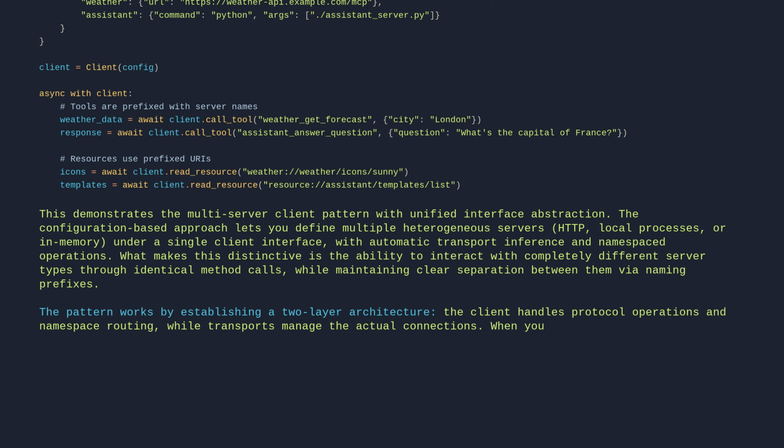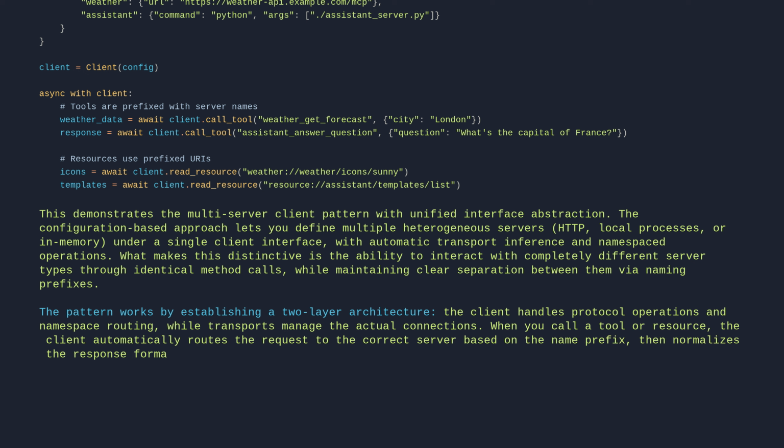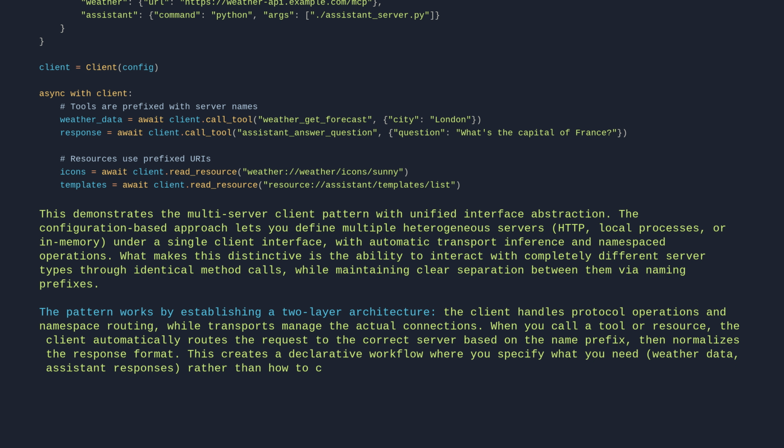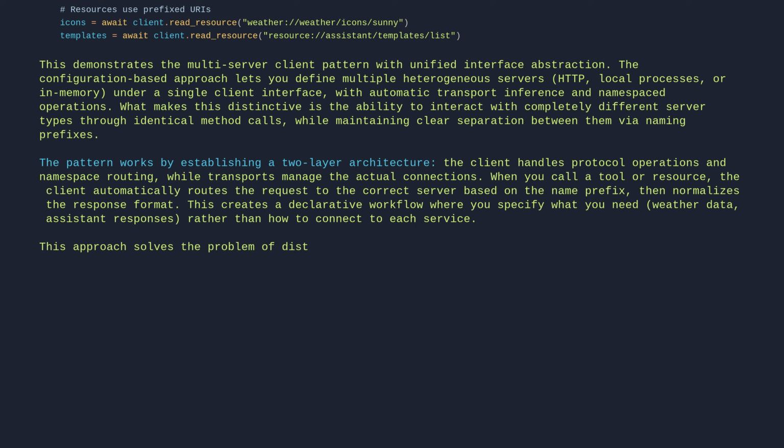The pattern works by establishing a two-layer architecture. The client handles protocol operations and namespace routing, while transports manage the actual connections. When you call a tool or resource, the client automatically routes the request to the correct server based on the name prefix, then normalizes the response format. This creates a declarative workflow where you specify what you need, weather data, assistant responses, rather than how to connect to each service. This approach solves the problem of distributed system complexity by providing a single control plane for disparate services.